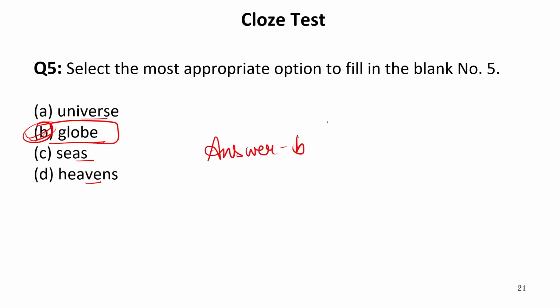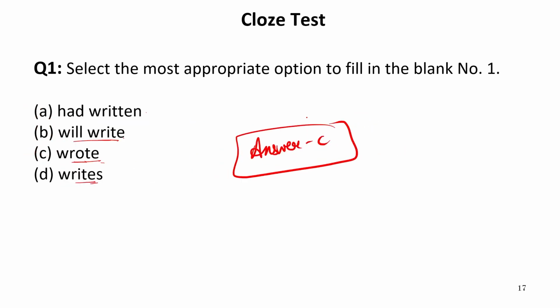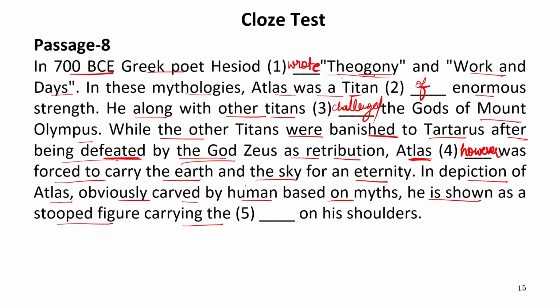Now let us see all these words along with the passage to see whether our answers are correct or not sense-wise. In 700 BCE, Greek poet Hesiod wrote Theogony and Work and Days. In these mythologies, Atlas was a titan of enormous strength.